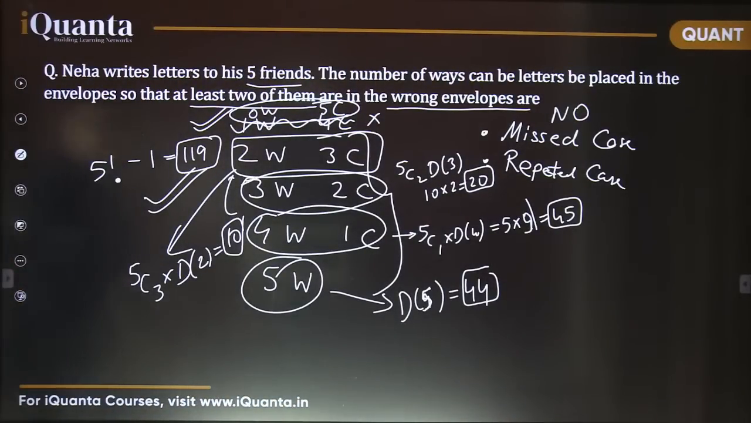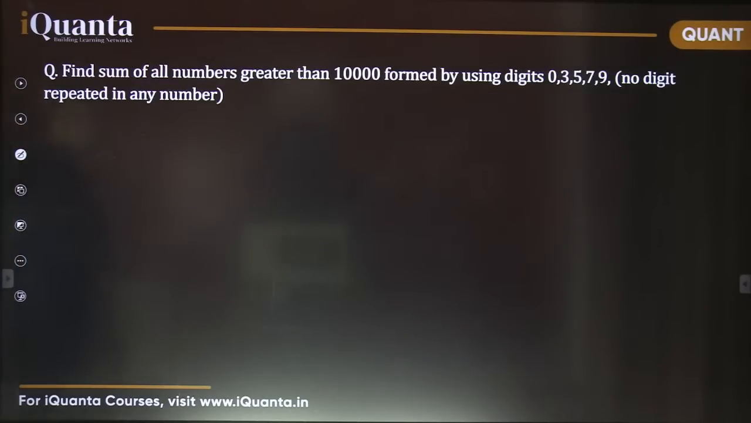Okay, so I think there are one or two. Yes, you can take a screenshot. Take it also as homework. Neha writes a letter: find the sum of all numbers greater than 10,000 formed by using the digits 0, 5, 7, 9. No digit is repeated in any number. That's an easy question. You can calculate it easily. So this also you can take as homework.